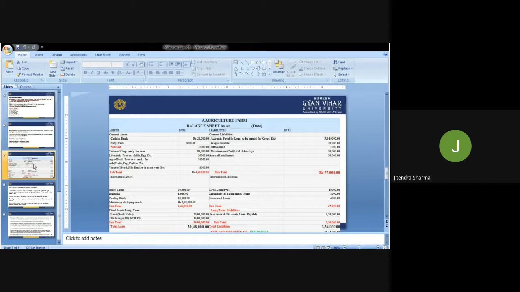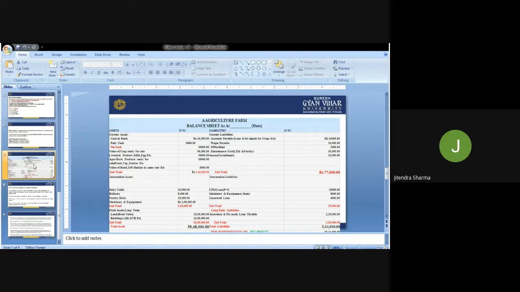Livestock products, milk and all, they are getting 20,000 rupees. And agro poultry products ready for sale. Then the value of bonds or SIP, sometimes the securities if the farmer is following this, 5,000 rupees. So the total assets at present, which we call current assets, are 1,40,000 rupees, and the current liabilities are 77,000 rupees. It means this is the net worth position. This balance sheet is indicating the current assets and current liabilities, the net worth position.